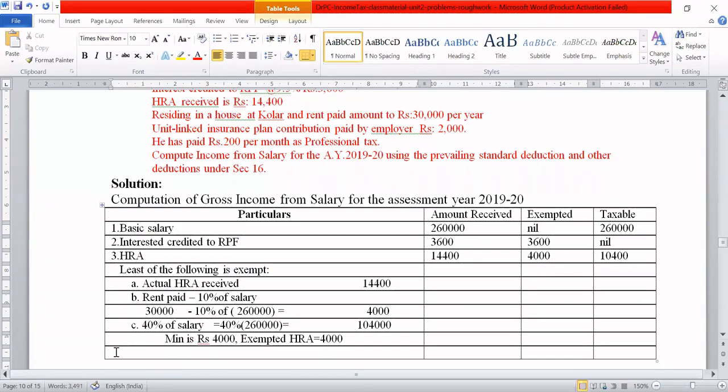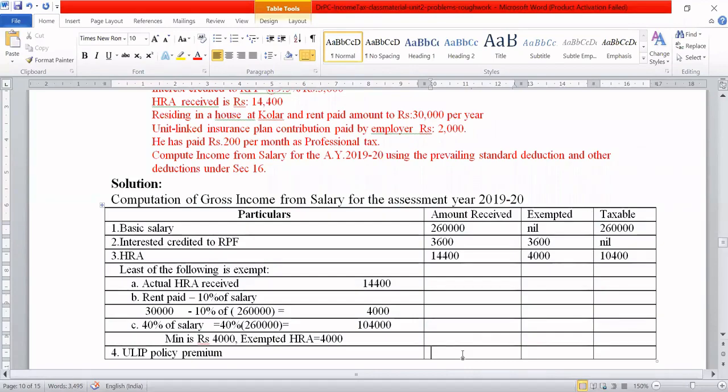And which is the next head you have to see? Fourth is the unit linked insurance plan contribution paid by employer, the ULIP policy premium. How much is that? See, this is actually a perk. Why is it a perquisite? Because the obligation was on the employee, but the employer is paying the premium of the policy on behalf of the employee. So this becomes a perk.